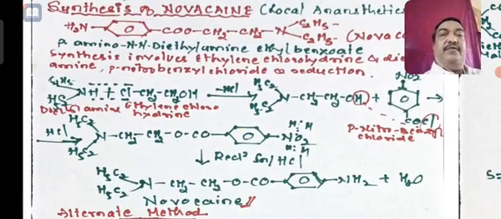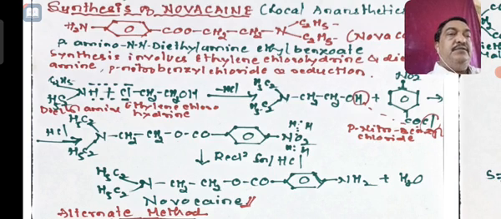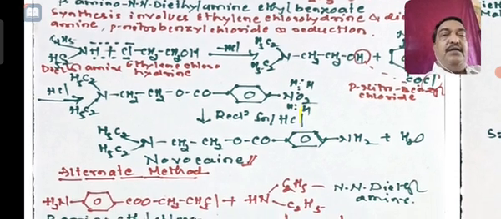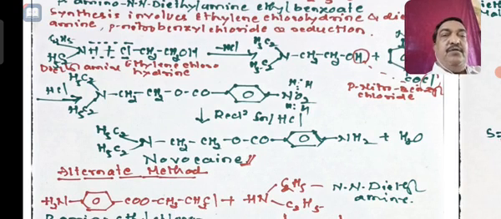By treating diethylamine with chloroethane hydrine, that is OH and Cl both are present in CH2, there is a one chloro ethanol, and the product will be allowed to react with paranitro benzoyl chloride and subject it for reduction to get the Novocaine.